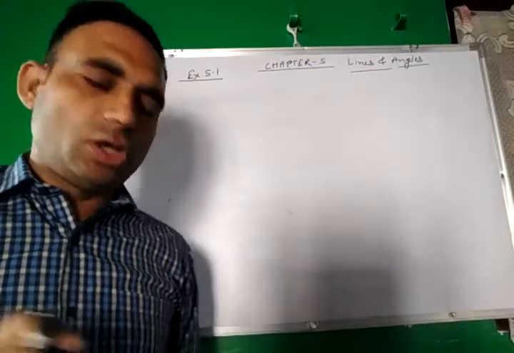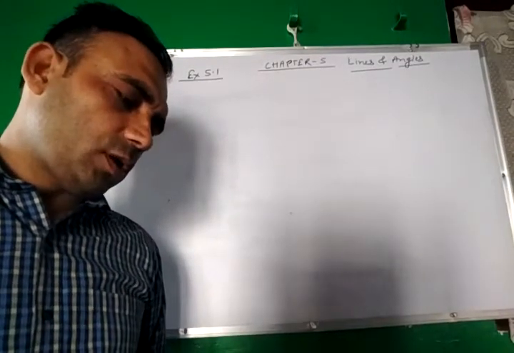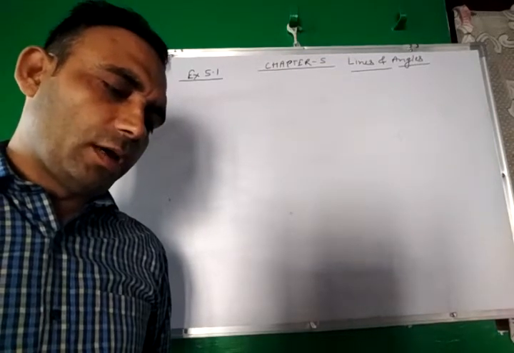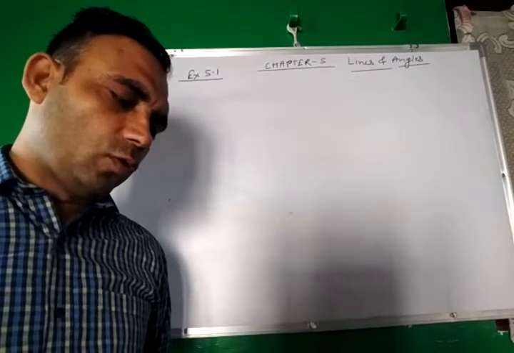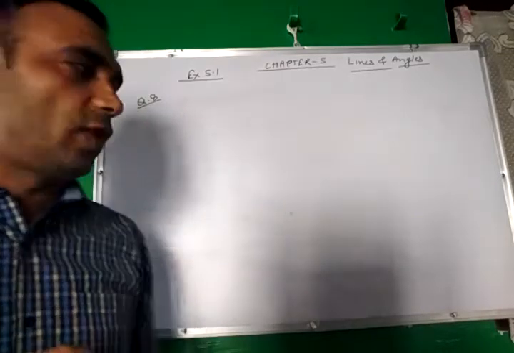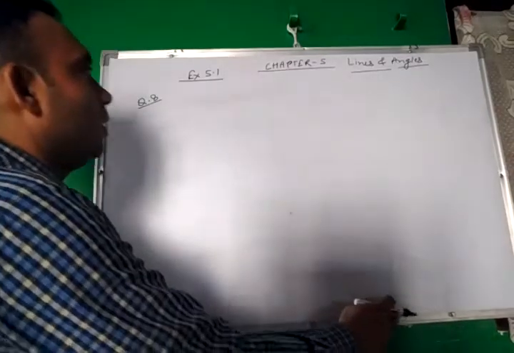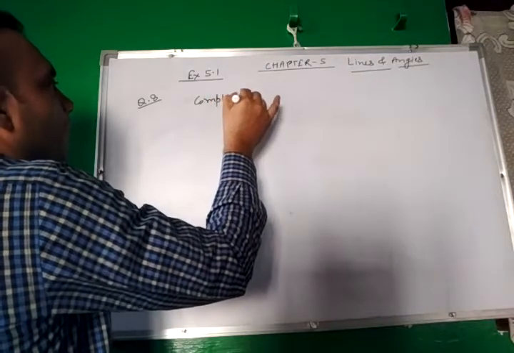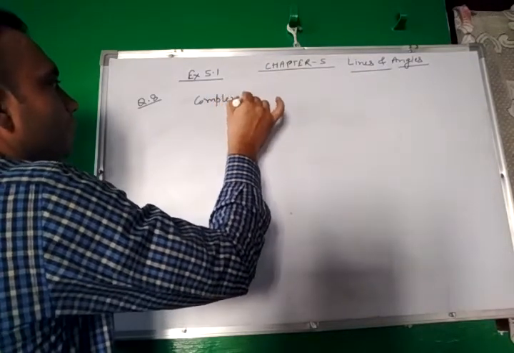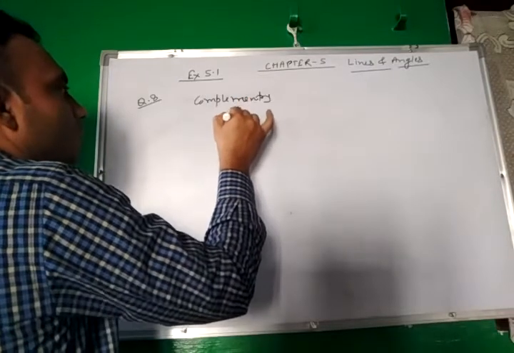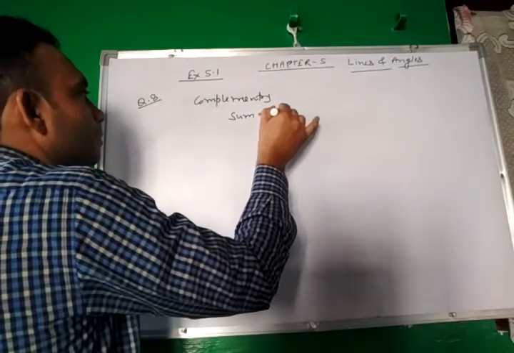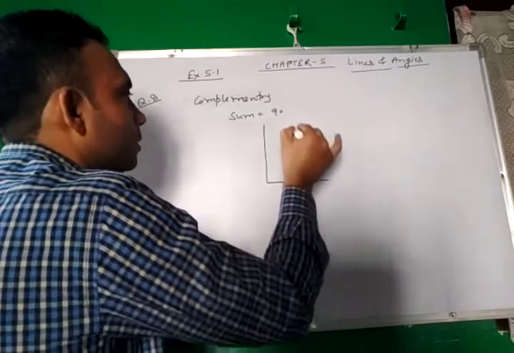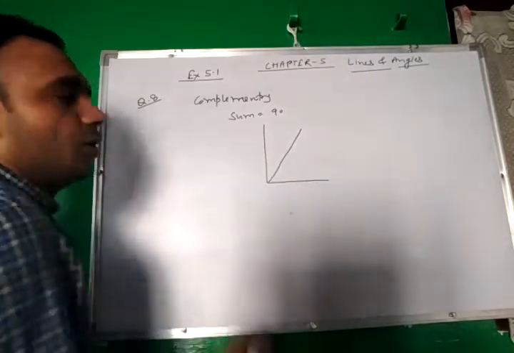Now let us take question number 8. What is question number 8? An angle is greater than 45 degrees. Is its complementary angle greater than 45 degrees, or equal to 45 degrees, or less than 45 degrees? If two angles are complementary, then the sum of the angles is equal to 90 degrees. Let us take these as two angles whose sum is 90 degrees.